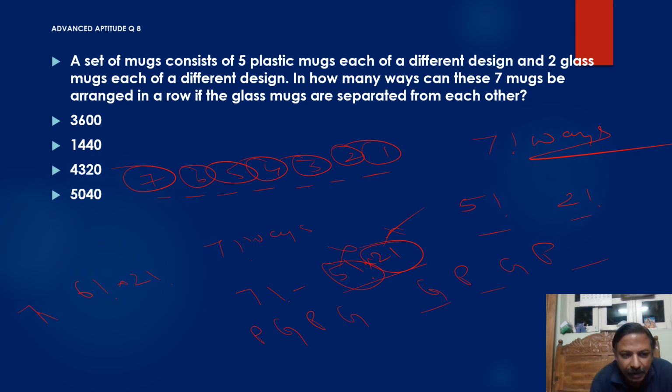Total 7 factorial minus 6 factorial into 2 factorial, which gives 3600. Let's go to next one.